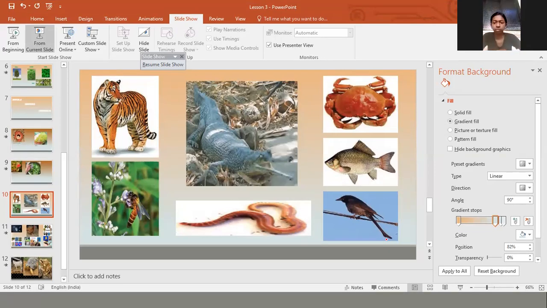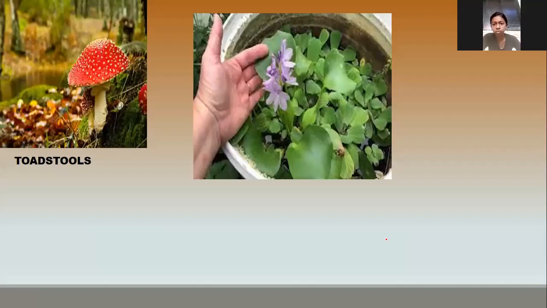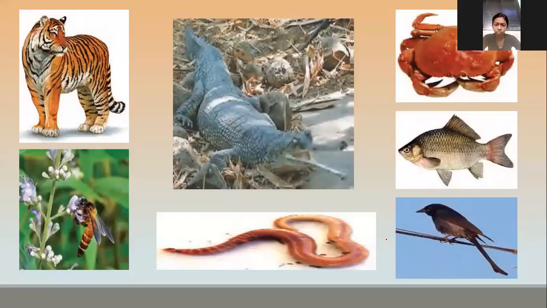So all the animals which are on the screen, are they the same? They all are alike? No, they are different. So like plants, we can see diversity in animals also. We can classify animals also into different categories. Okay, based on the classification, first we'll see the cell structure.